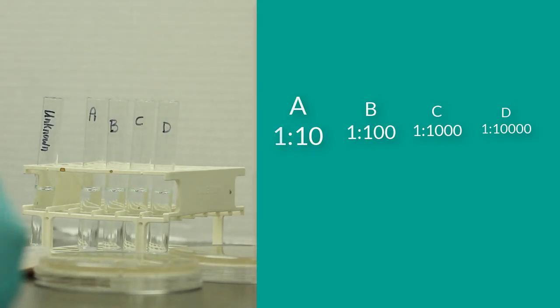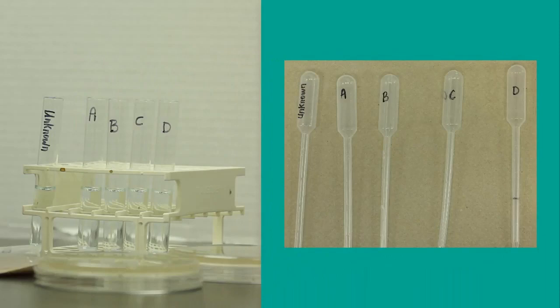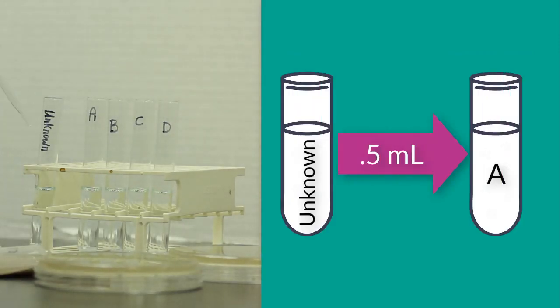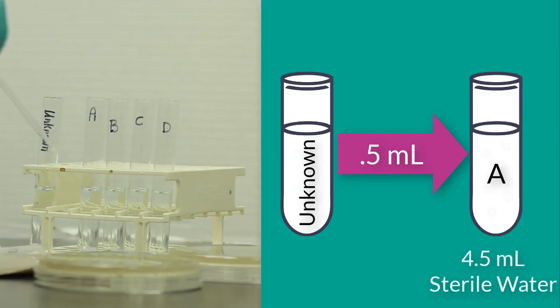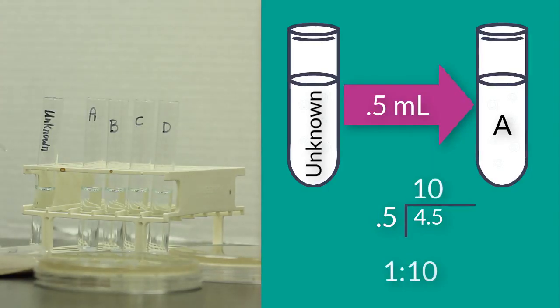Once you have your tubes marked, it's also a good idea to mark your pipettes. We're not going to do a very serious scientific version of a serial dilution, but instead this will give you a general idea of the broad concept of serial dilutions. So, the first thing we need to do is transfer 0.5 milliliters of the unknown concentration into tube A. Each of the tubes A, B, C, and D contain 4.5 milliliters of sterile water. Therefore, 0.5 milliliters being transferred from the unknown sample into tube A would result in a 1 to 10 dilution.